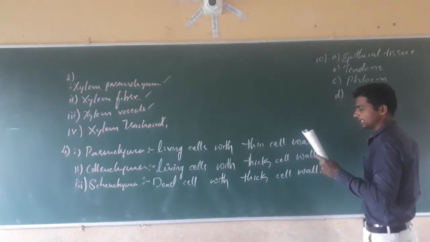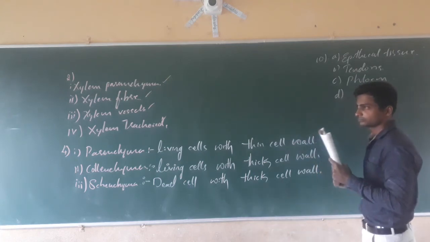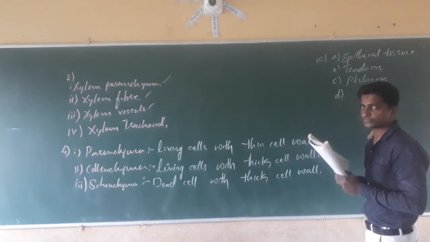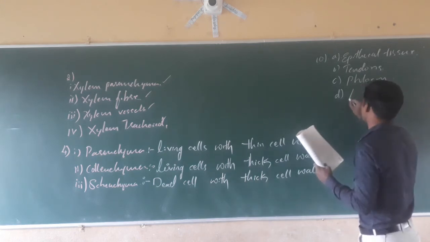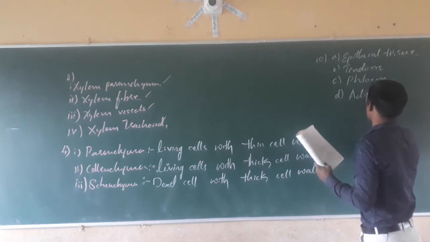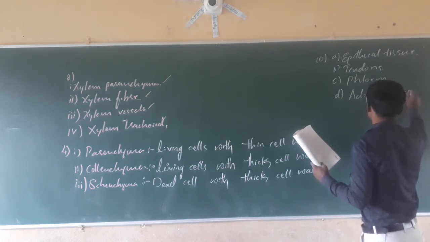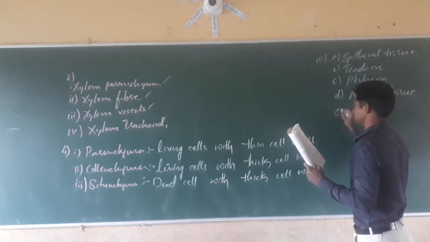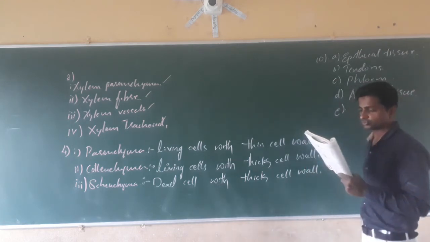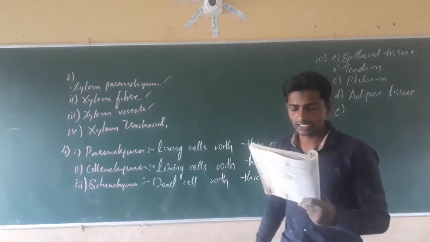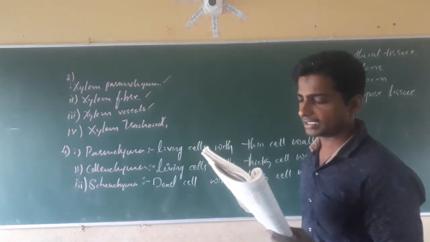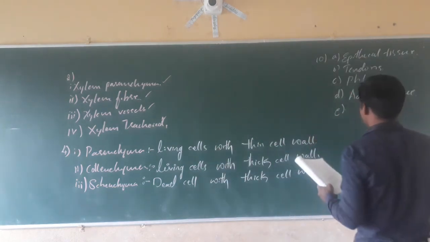D. The tissue that stores fat in our body, that is adipose tissue. Adipose tissue stores the fat. E. Connective tissue with fluid matrix, blood and lymph.